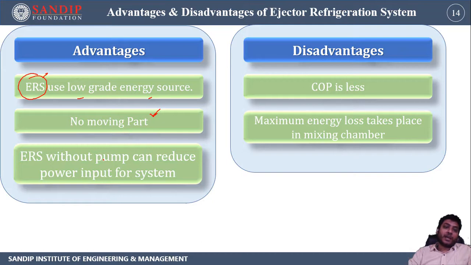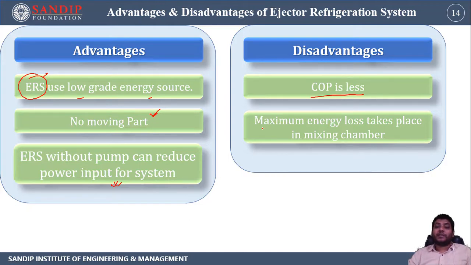Then, in an ejector refrigeration system, without a pump the power input to the system is reduced. Since a pump is not available in that system, the power input becomes less, so these are the advantages of this system. What is the disadvantage of the system? As I said, this system cannot be utilized alone. This system has a very low COP, so it will always be utilized in combination with another system.